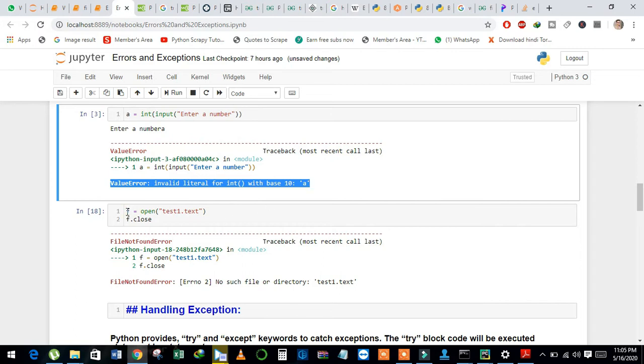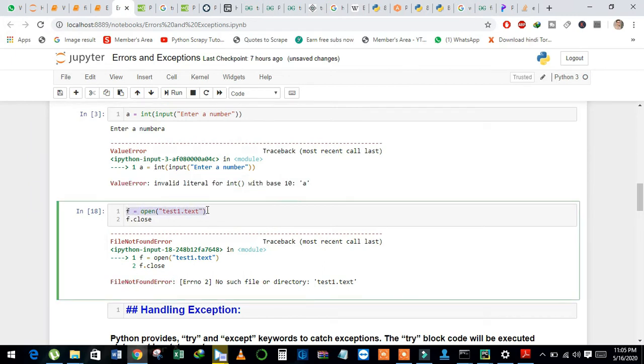And the next exception is file not found. See here, I haven't created a text1.txt file and I just want to open this file. In the previous video I discussed that when we open a file without defining mode, then by default it has r mode, which means we open the file in reading mode.